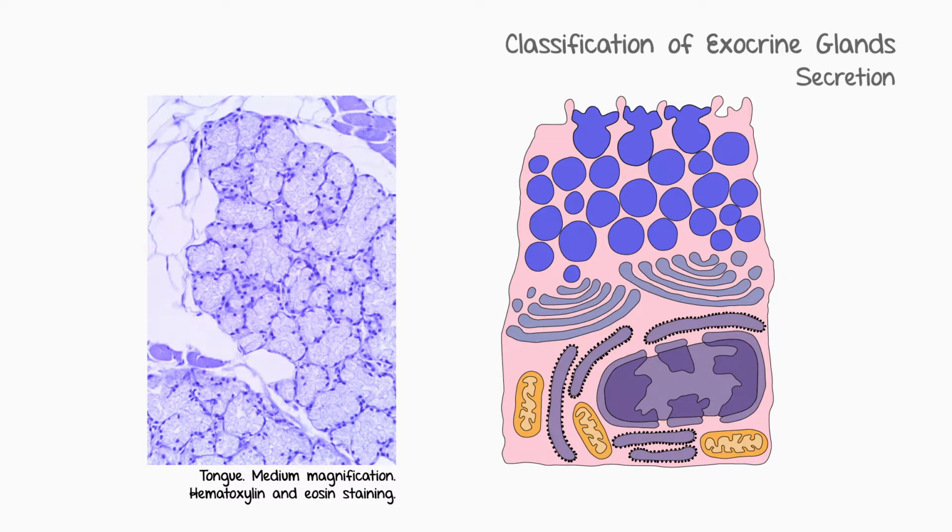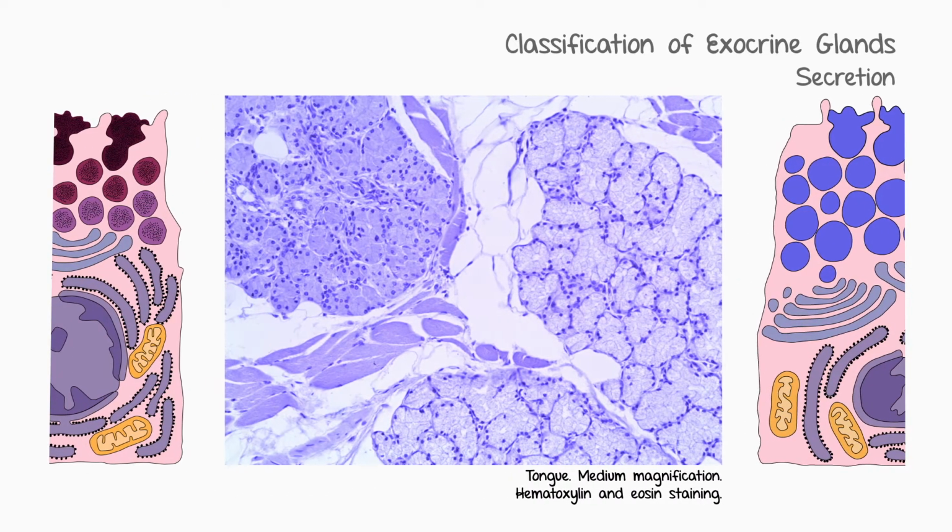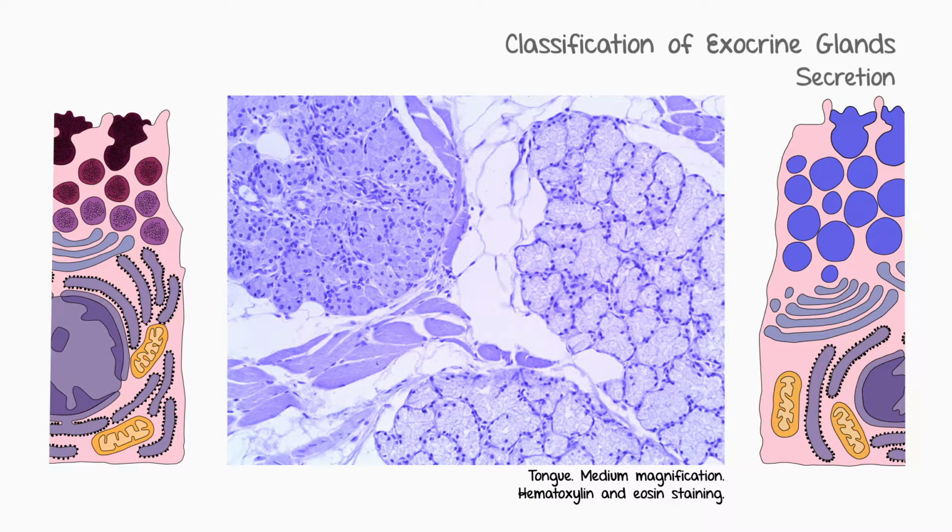The tongue has mucous glands as well as serous glands. When we find a region on the slide where both these types of glands are present, the differences between them become increasingly apparent. We highlight again the differences in staining.